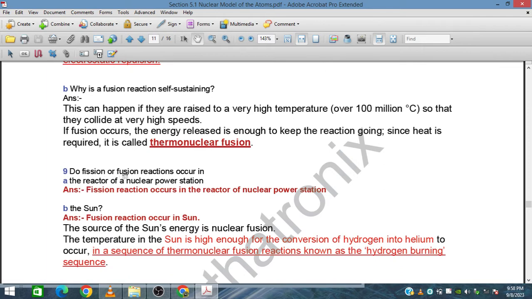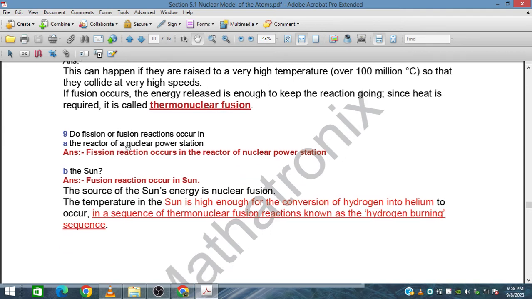Does fission or fusion occur in the reactor of a nuclear power station? Only the fission reaction occurs in the reactor of a nuclear power station. Fusion is not possible there because it requires a very high amount of energy and a lot of heat to maintain the reaction, and this fusion process only occurs in the sun.